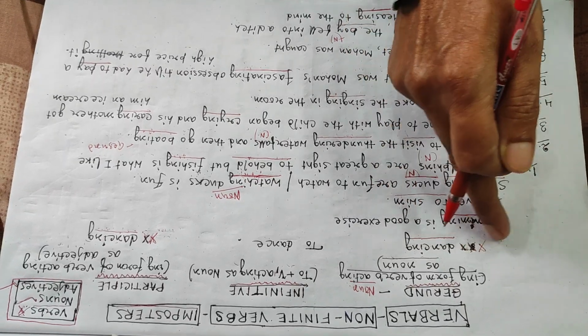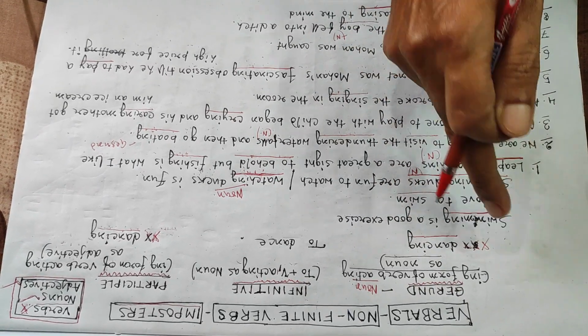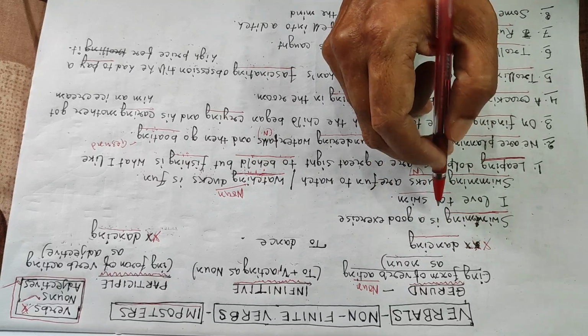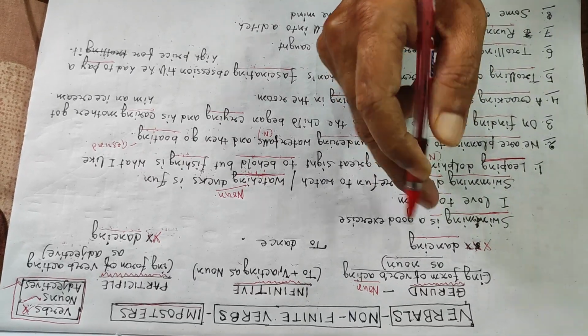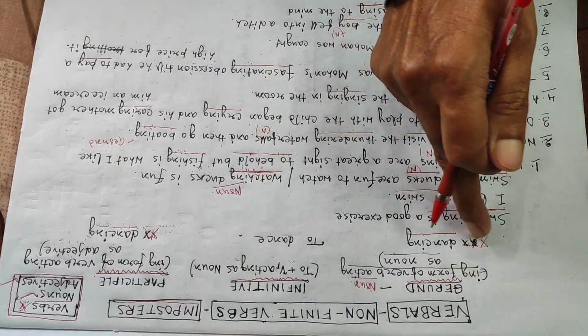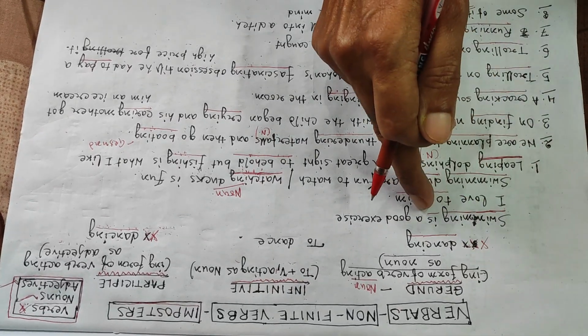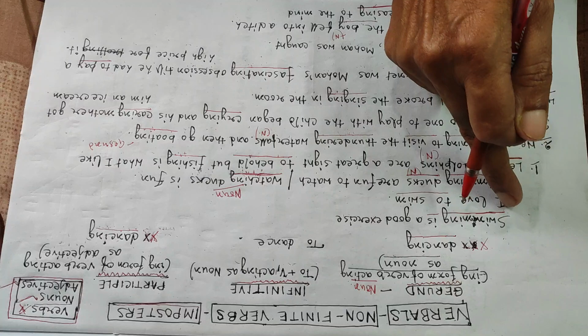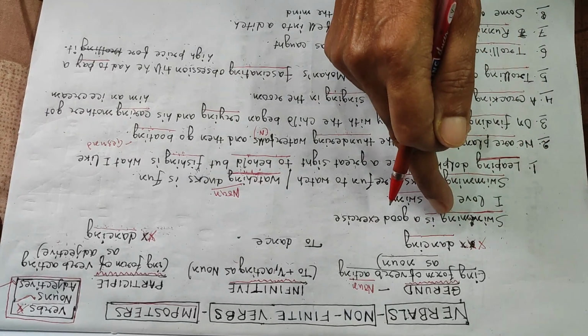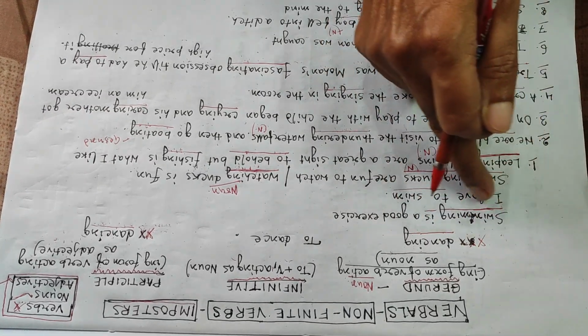Is it the subject of the sentence? Yes, it is the subject of the verb is. So we may call it a gerund. It has the qualities of a noun. It is having the qualities of a noun.